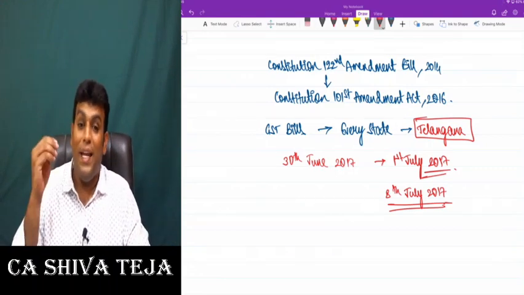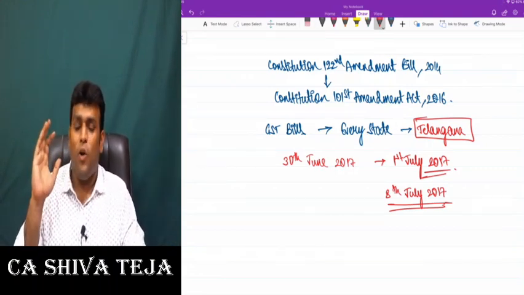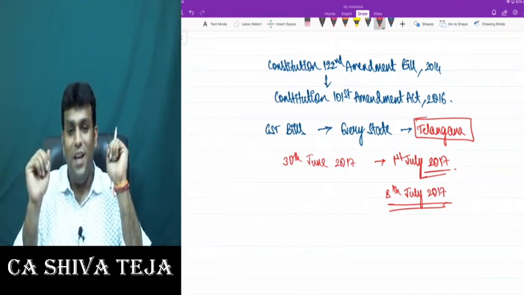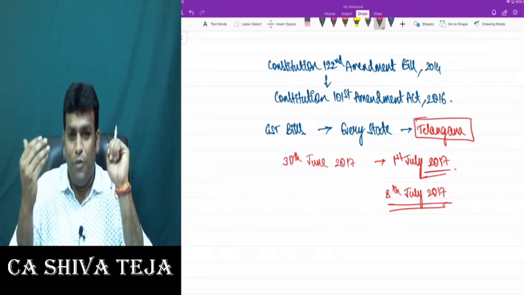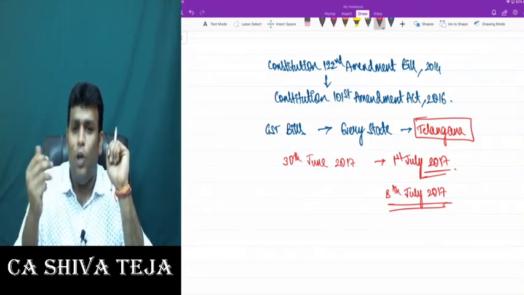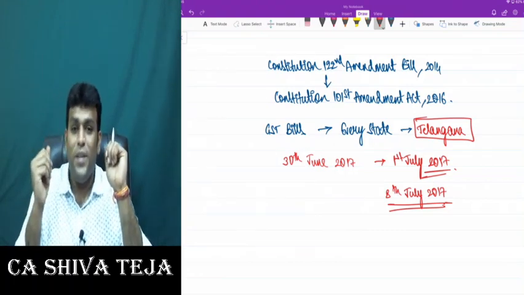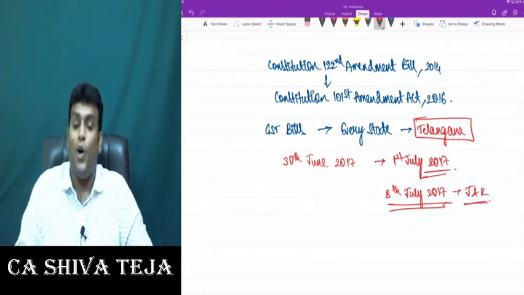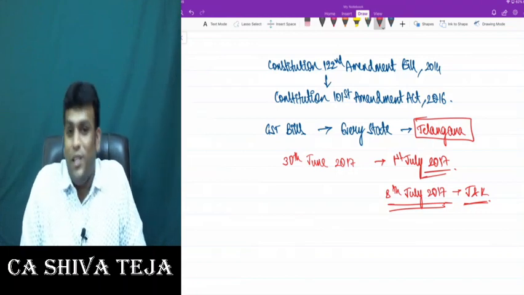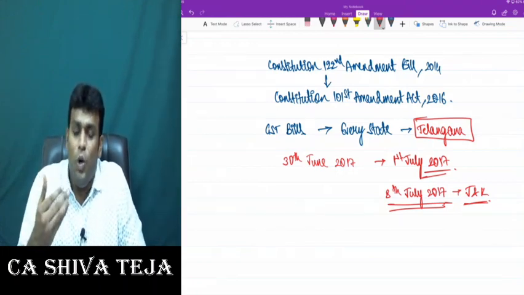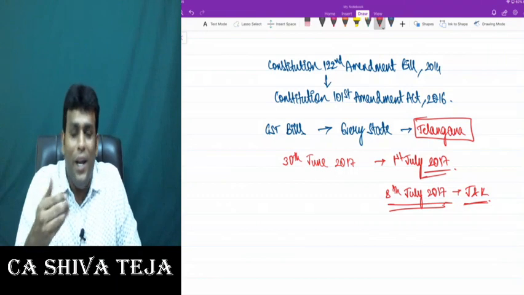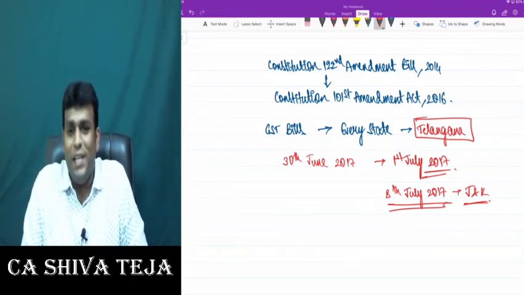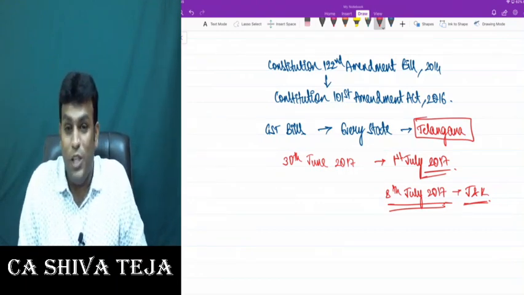So with effect from 8th July 2017, the slogan One Nation, One Tax became successful. The reason is very clear: on 1st July, GST was applicable to the whole of India except Jammu and Kashmir, and on 8th July 2017 Jammu and Kashmir gave their consent. So from 8th July 2017, GST was made applicable to the entire country including Jammu and Kashmir. Getting clarity, friends? Wonderful. I told all these points to you very clearly.